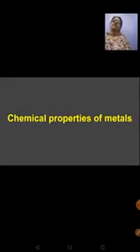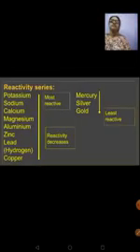Based on the activity they show, these metals are placed in a decreasing order of their activity, and that table is what is called your reactivity series. So the reactivity series consists of a list of metals arranged in the decreasing order of the activity that they show.